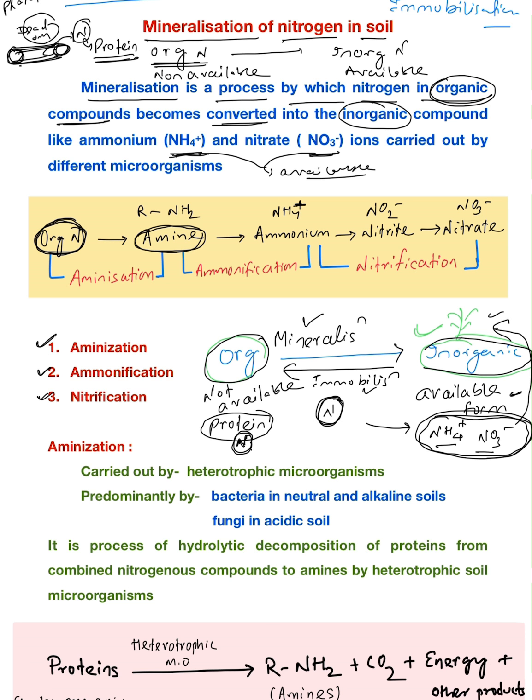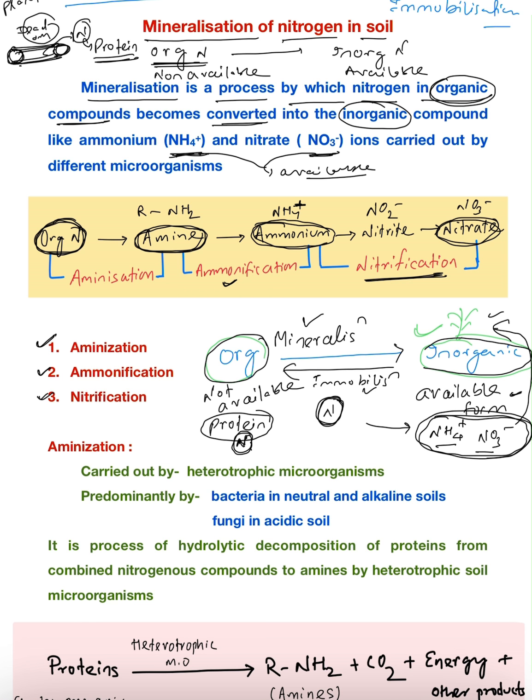Then from the amines, inorganic ions, that is the ammonium ion, will be formed. This process is called ammonification. Then from ammonium to nitrate, this process is called nitrification. Okay, so one by one we will cover.